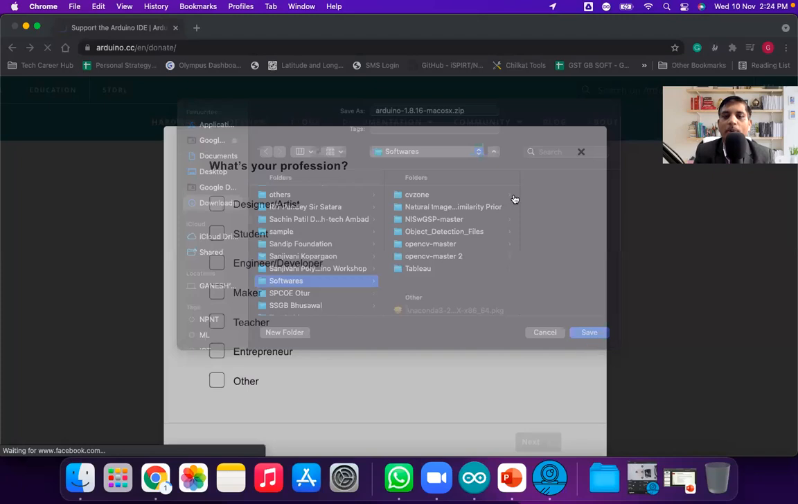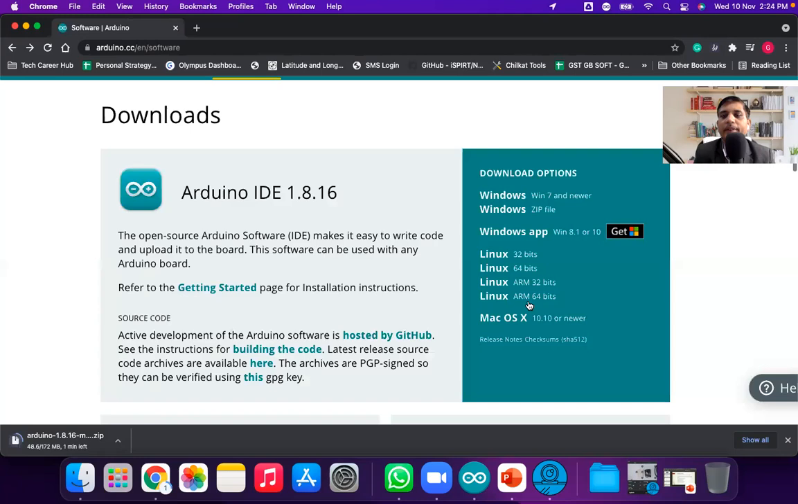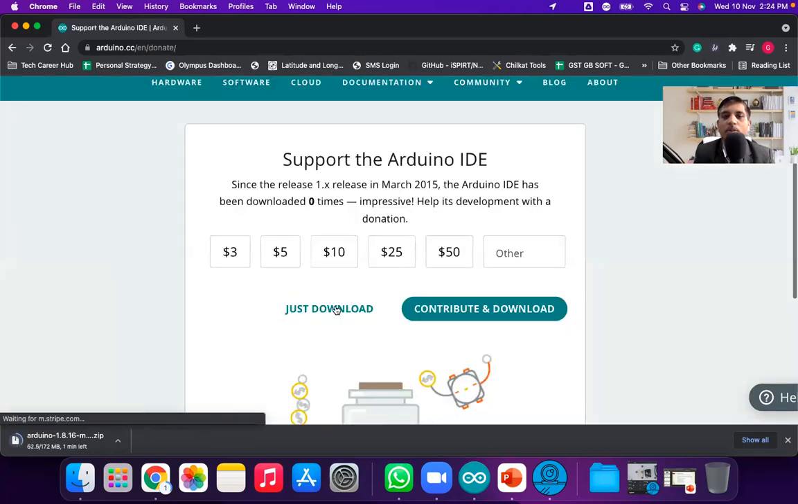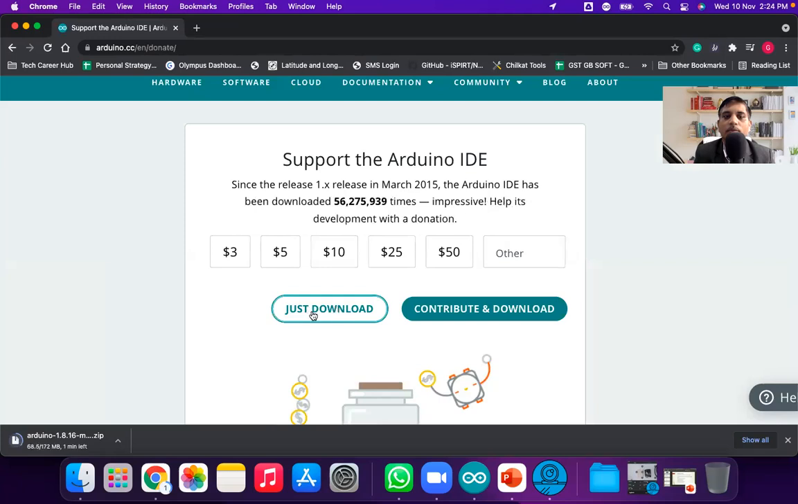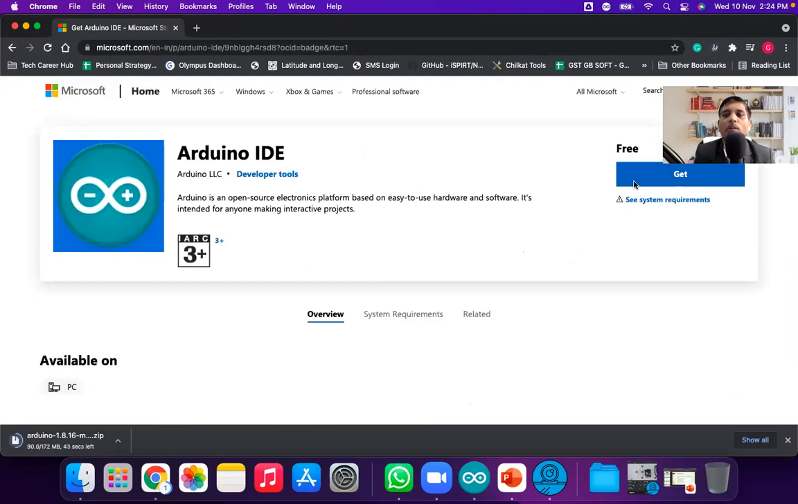My operating system is Mac OS, that's why I have downloaded the Mac OS version of the Arduino. Depending on the underlying hardware and operating system you have, you can go there. If you have the Windows operating system, just download, and it will redirect to microsoft.com. Here a Get button is there. Just click on it and your Arduino IDE will be downloaded.